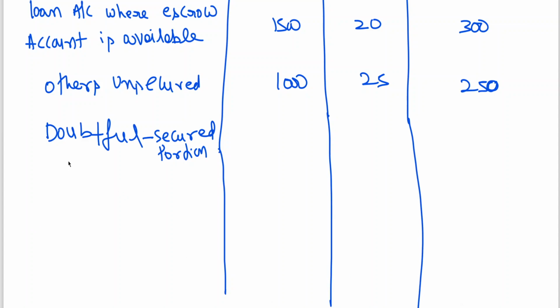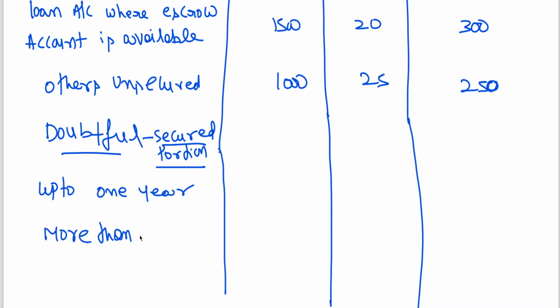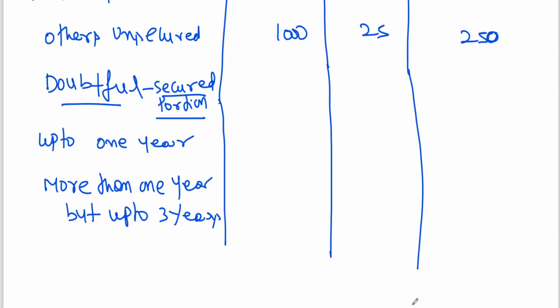Doubtful secured portion. Up to 1 year. More than 1 year but up to 3 years.